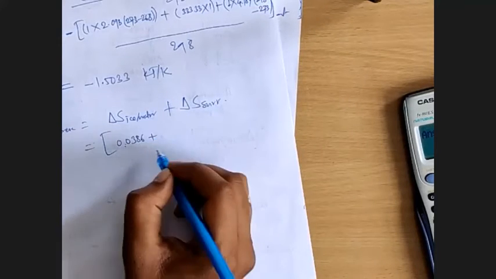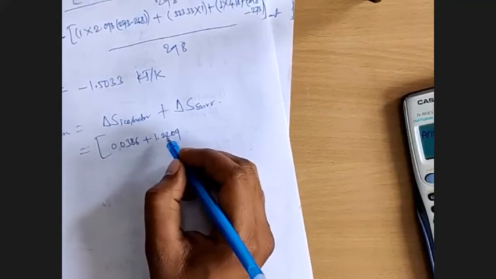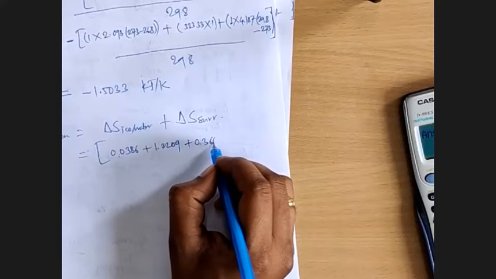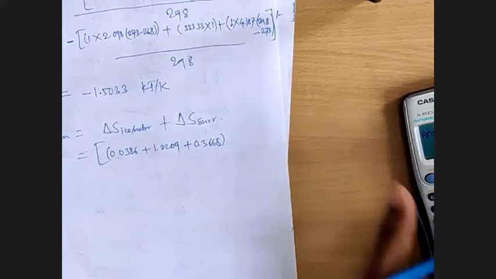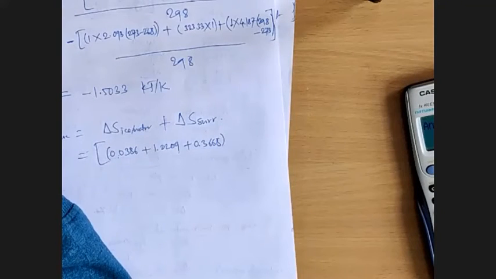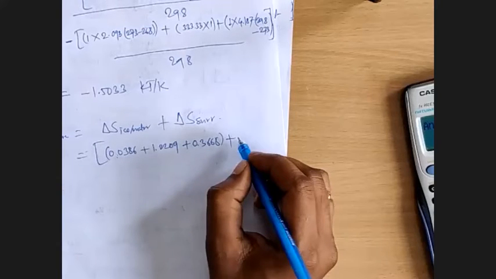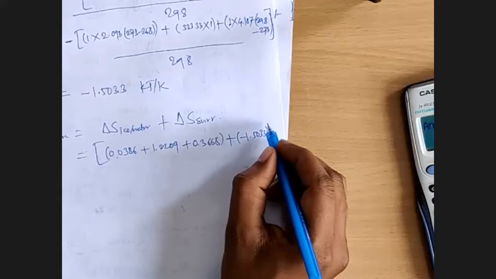So is equal to 0.0386 plus 1.2209 plus 0.3668, that is delta S for ice plus water, plus delta S for surrounding is minus 1.5033.